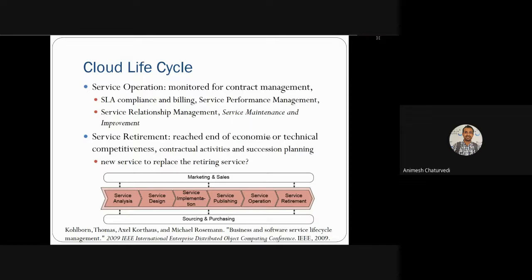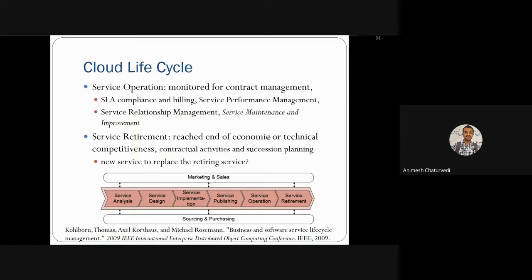Then in service operations you do monitoring for the contract management, SLA compliance, billing. All these things you do in the SLA management, service performance integration management type of things you do in the monitoring for the contract management, service relationship management, service maintenance and improvement. You do all such things in service operations.